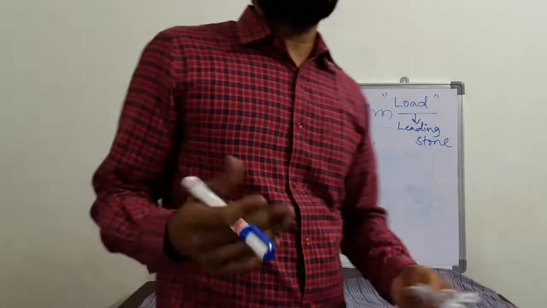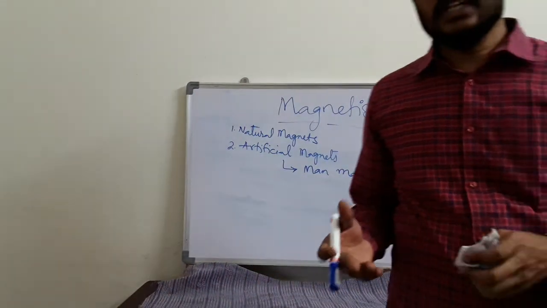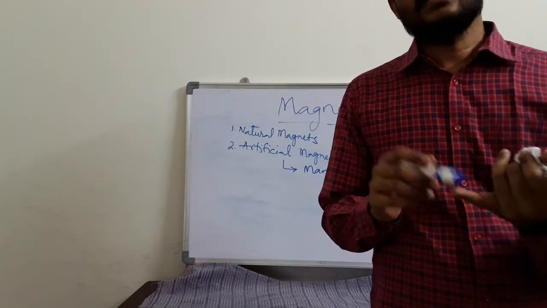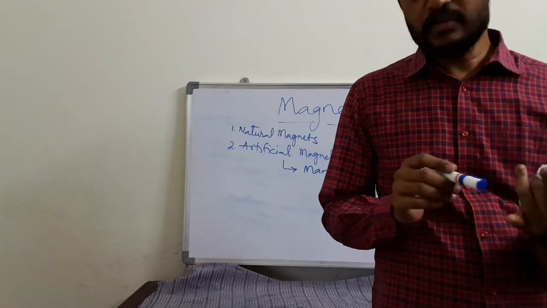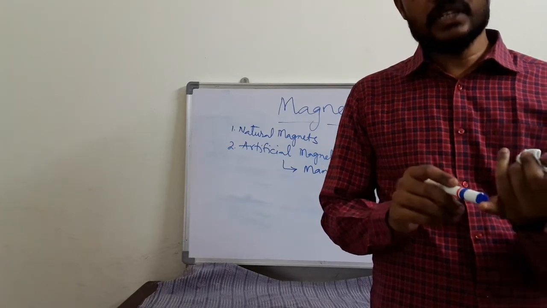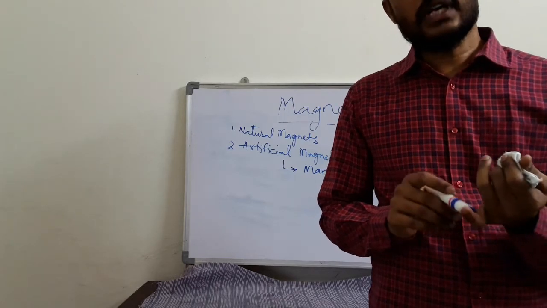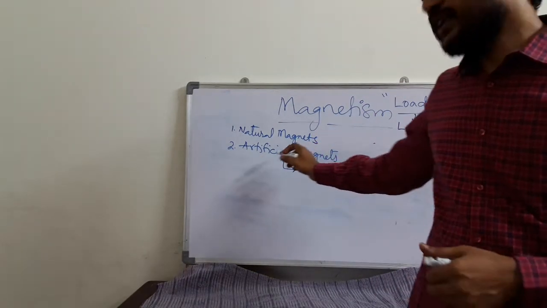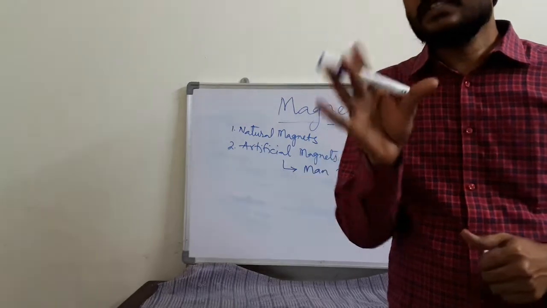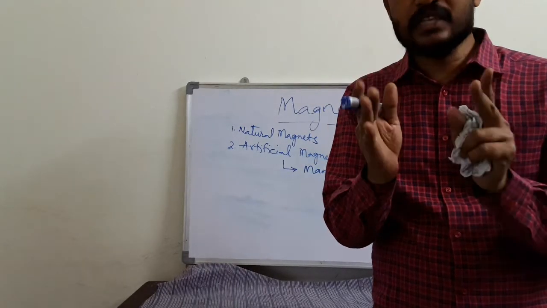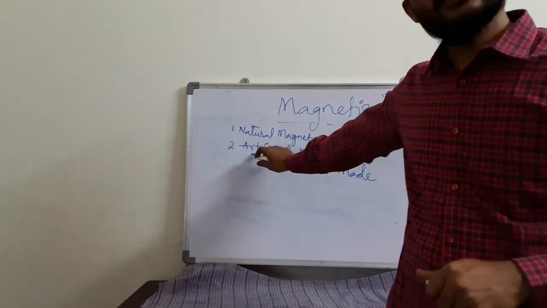So where do we use these artificial magnets? Generally in all electrical and electronic gadgets, like television, radio, mobiles, telephones. In all these we are going to use them. According to that shape, according to that place, we are going to prepare the artificial magnet.